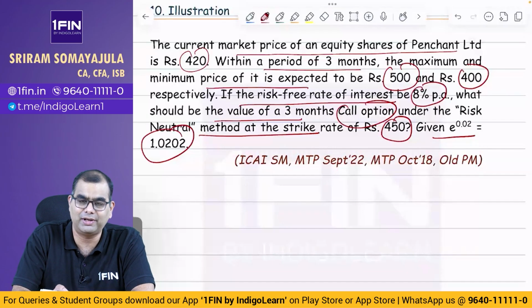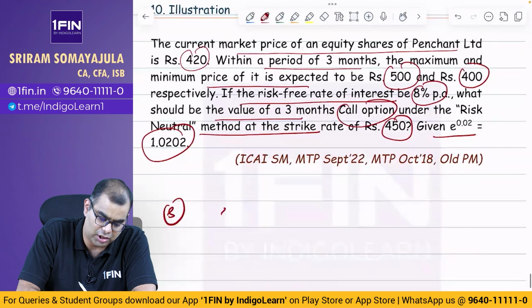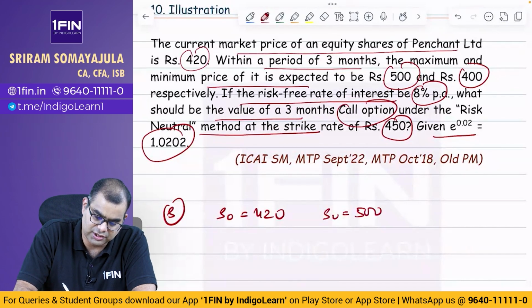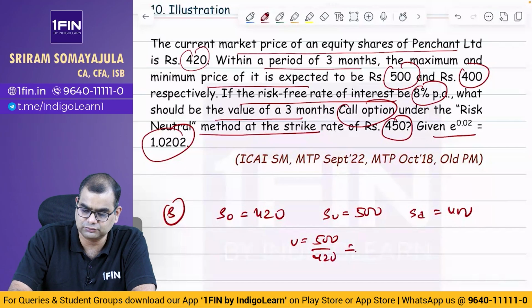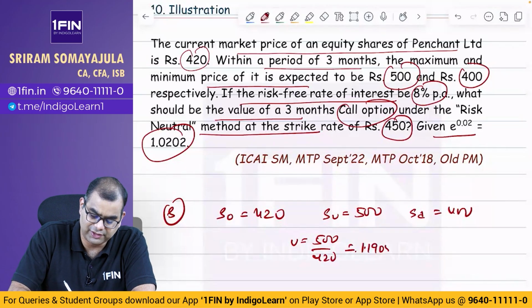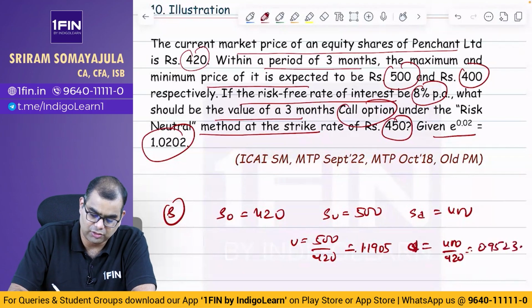நமக்கு ஒரு வாட்டி பிராணம் பண்ணால் அப்படியே வெரி ஈஸி இல்லையா? So what is the data points? நமக்கு spot is equal to 420, SU is equal to 500, SD is equal to 400, U is equal to 500 by 420, which is equal to 1.1905. D is equal to 400 by 420, which is equal to 0.9523. Okay, இது ரெண்டு மணியாச்சா?